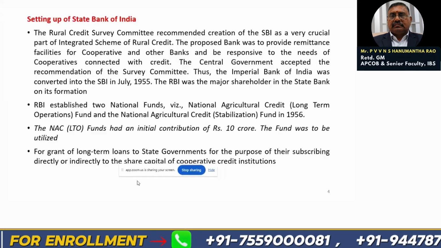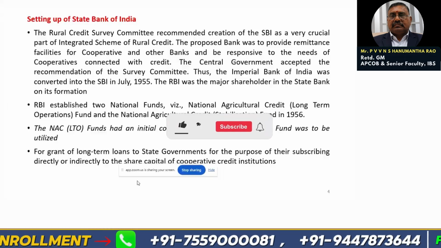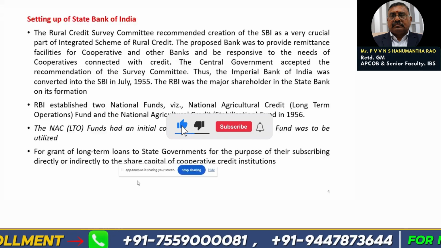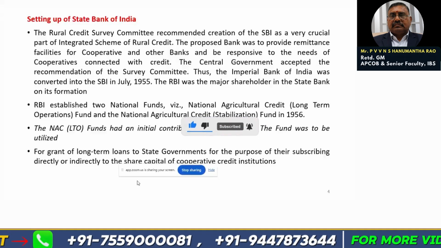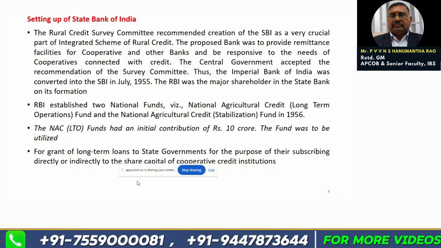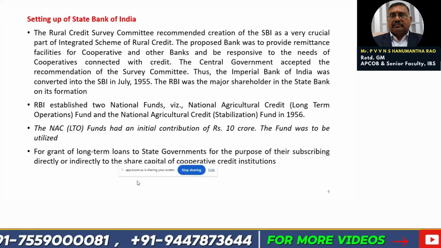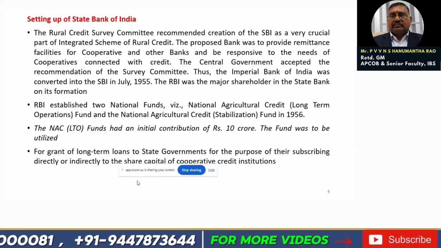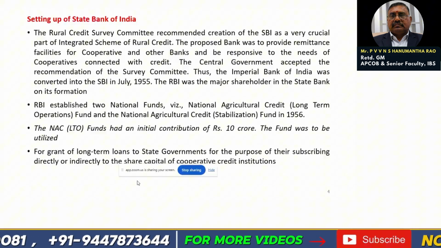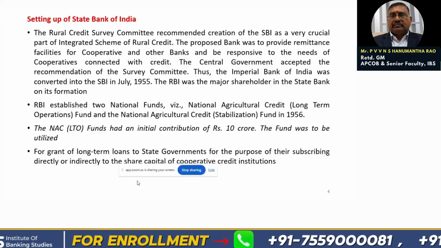Okay, friends. Next one is the setting up of the State Bank of India. If we go into the history, the State Bank of India was earlier the Imperial Bank. The name was changed to State Bank of India, and it was nationalized in the year 1955.